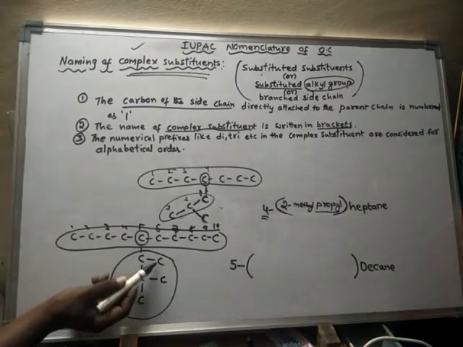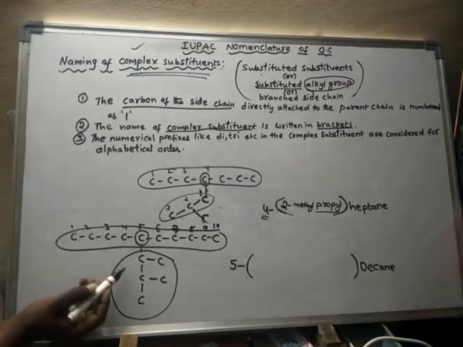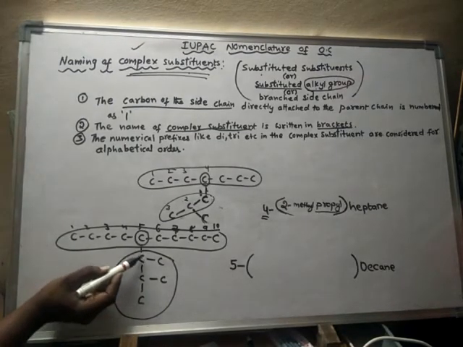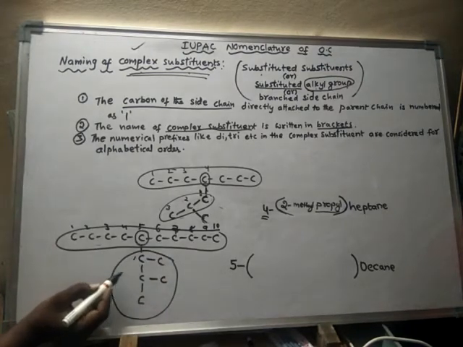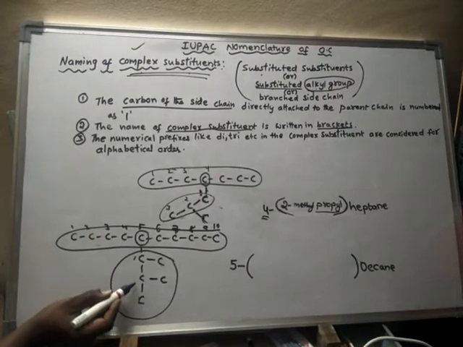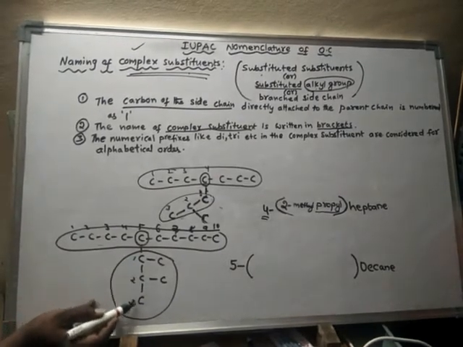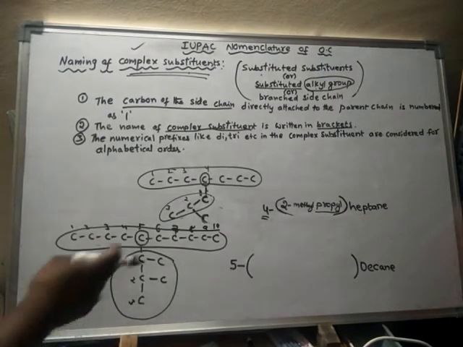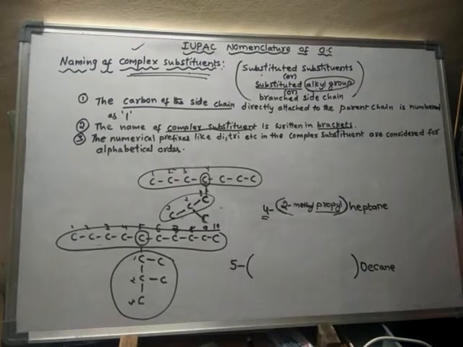There is one branching and a second branching. Remember that the carbon which is attached directly to the parent chain is treated as the first carbon, and we follow the subsequent numbering for the other carbons in the longest chain. First carbon, second carbon, and third carbon.